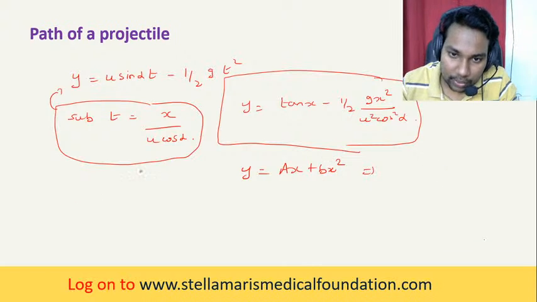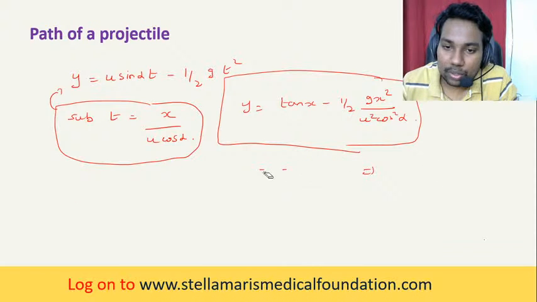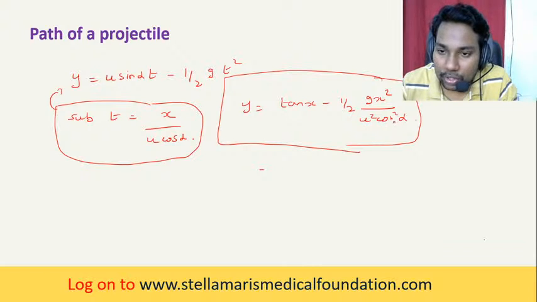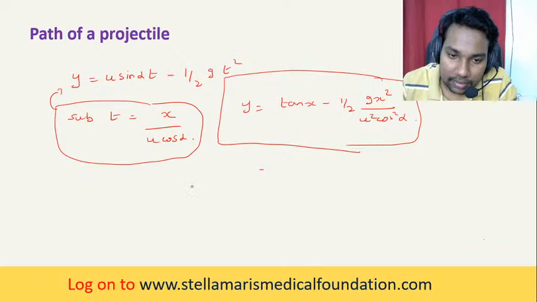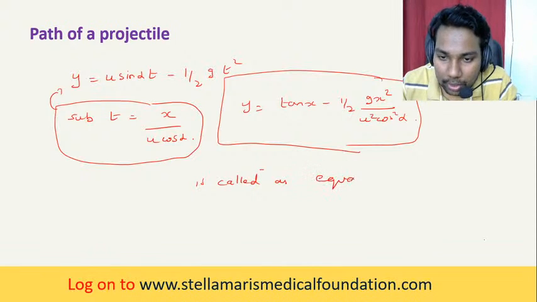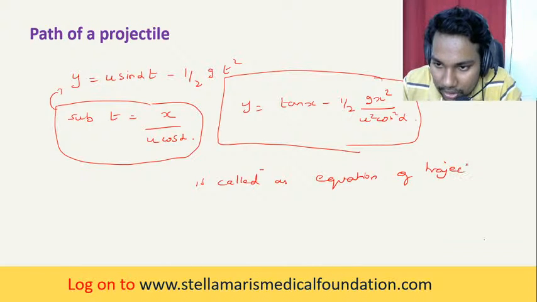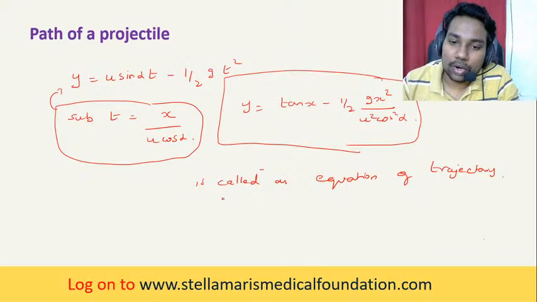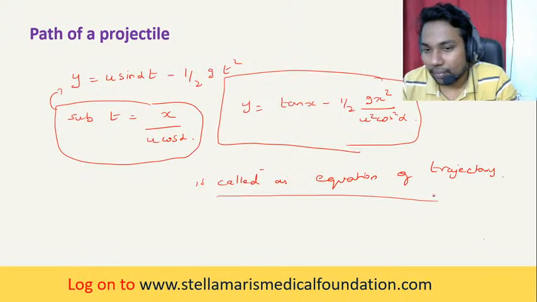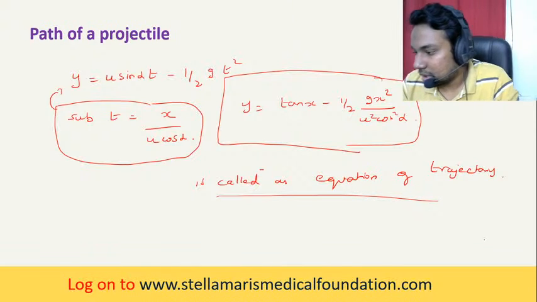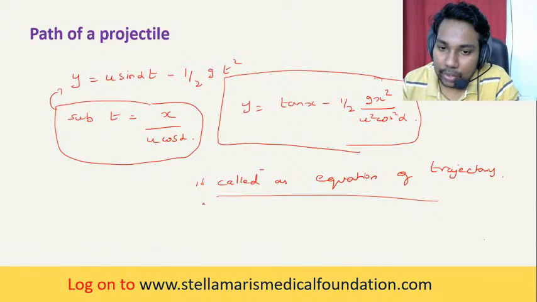Okay, and this equation, y is equal to tan alpha x minus half g x squared by u squared cos squared alpha, is called the equation of trajectory. So when there is a projectile motion, and if you want to find out the trajectory, you can use this.